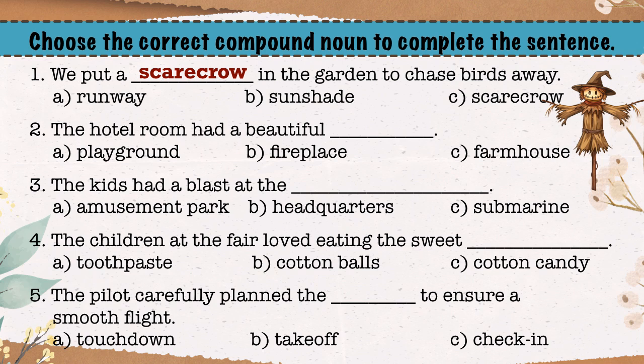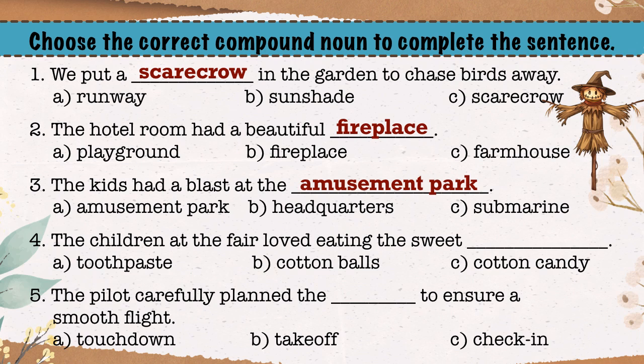Second one, the hotel room had a beautiful blank space. Identify the correct compound noun from the options. The answer is fireplace. Third one, the kids had a blast at the blank space. Can you pinpoint the correct compound word? It's easy peasy. The answer is amusement park.